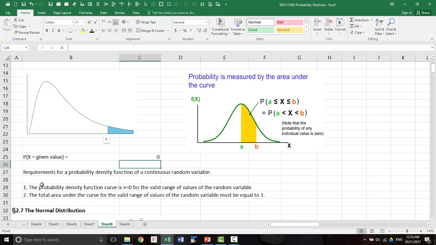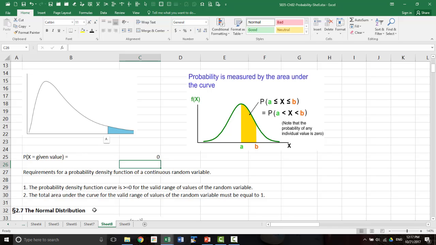Like in basic probability, remember the 2 rules. Probability of an outcome has to be between 0 and 1, and when you sum all the probabilities for the sample space, that sum should be equal to 1. And there is a similar set of conditions for continuous distributions also.